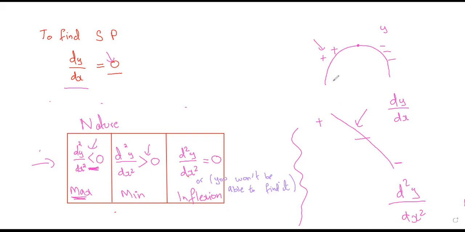I know it looks a bit unrealistic. One might say that it should be greater than 0 because we're talking about the maximum point. But if you look at things this way, things make sense. So always remember, if the double derivative is less than 0, then that point would be your maximum point. Okay. It is an opposite relationship. This is the first example. Let's do another example and then things would get clear.